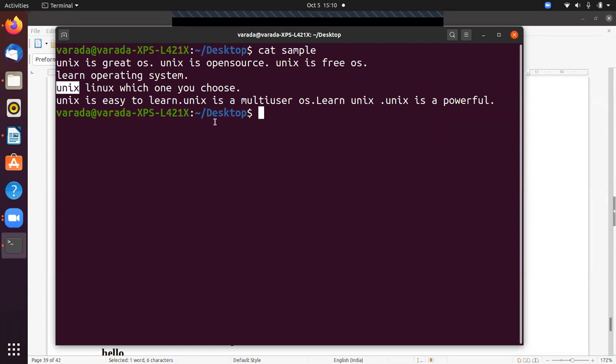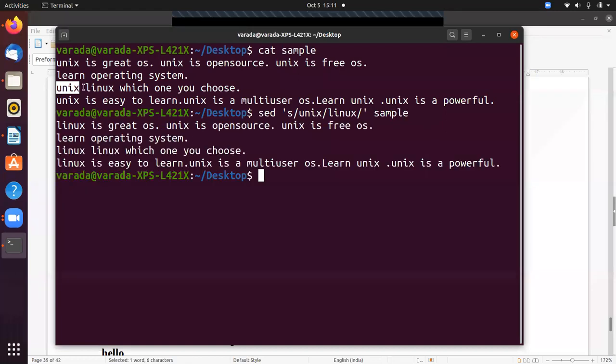So how? That we call a substitution. sed, in single quotation we are going to give s. So s is nothing but we are going to substitute. So what are we going to substitute? Unix with Linux. That means all the Unix words in the file are substituted with Linux. Sample.